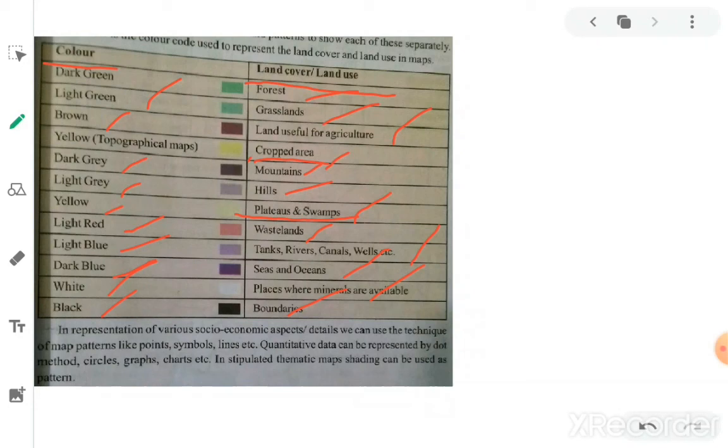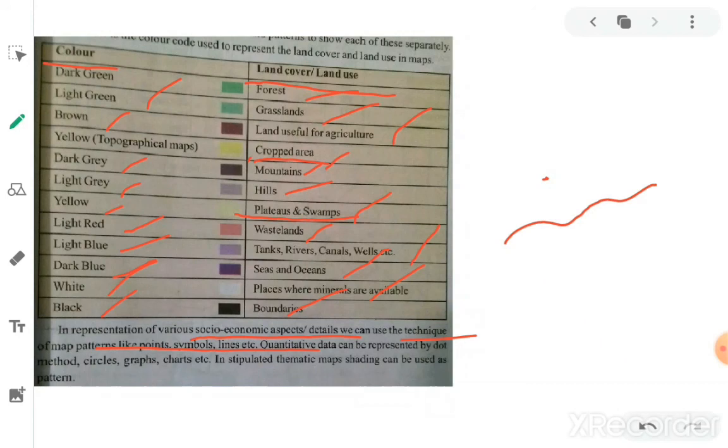Now the representation of various socio-economic aspects. Social aspects mean things like agricultural lands, temples, or government offices. Economic aspects mean things like fields and factories, where factories are established. We can identify these with maps. We can use map techniques like points, symbols, and lines, such as a river symbol and a river line.